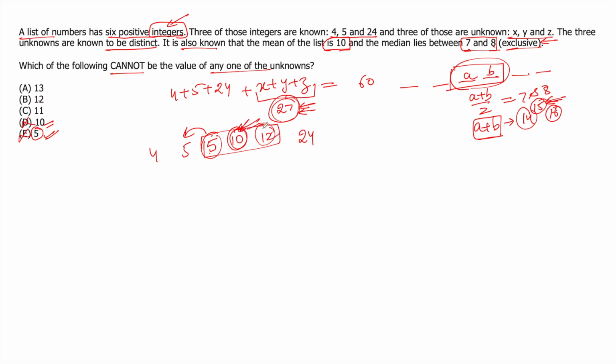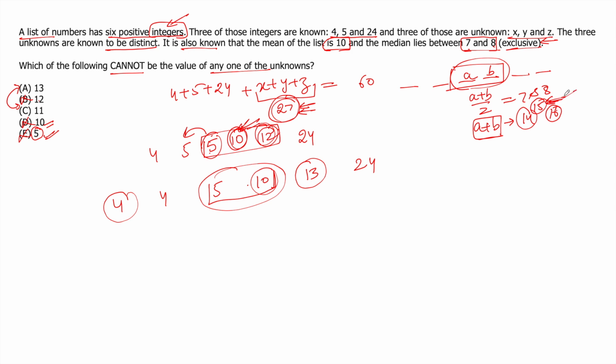12 is one of the options. 12 is also possible. That is also out. Between 11 and 13, let's see if 13 can be a possibility. So 13 is one of the numbers. Now see, the sum of the middle two terms has to be 15. Now if one of the terms is 10, can we make them the two middle terms? Yes, if one of the terms is 4. So 4, 10 and 13 could be our 3 unknown numbers. The two middle terms would be 10 and 5, and the sum would be 15. That condition is okay. All 3 must be distinct and their sum should be 27. That is also fine. So 13 is also possible. That cannot be our answer. 11 is the only possibility.